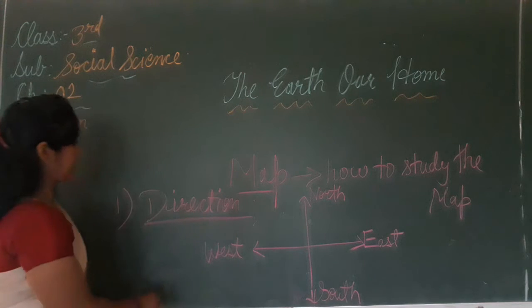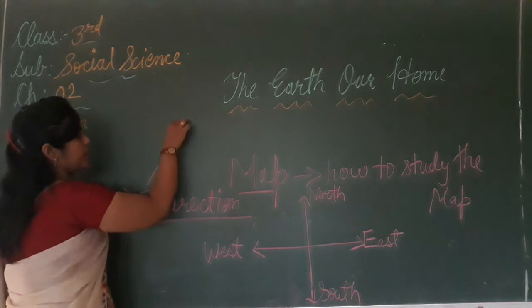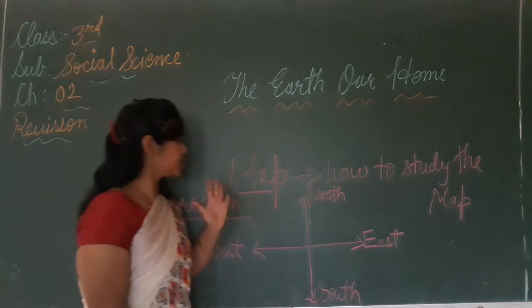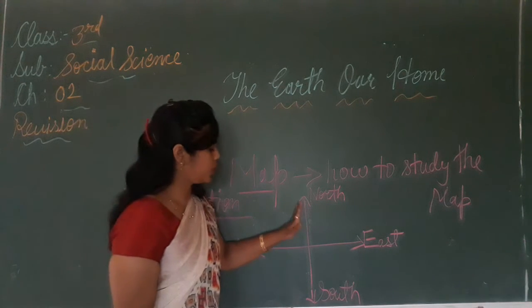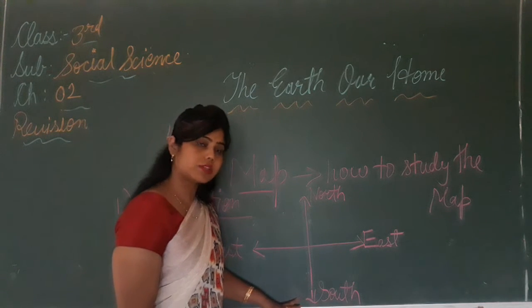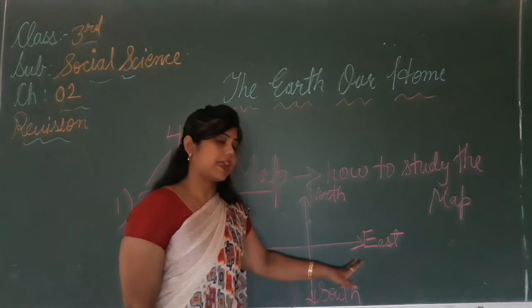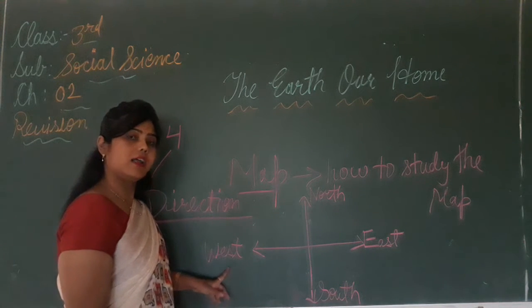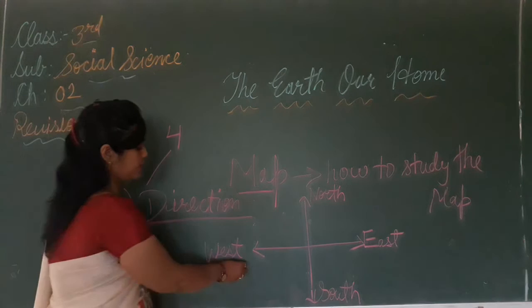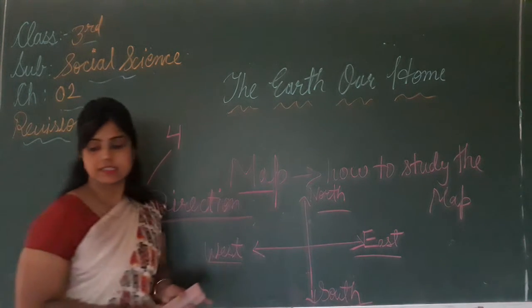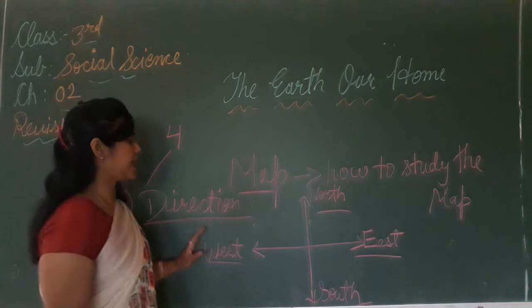There are 4 major directions. North at the top, south at the bottom, east at the right side, and west at the left side. So we can easily understand the map by this direction.